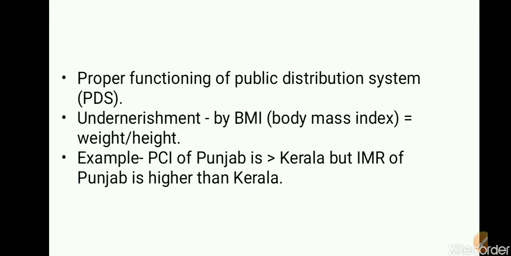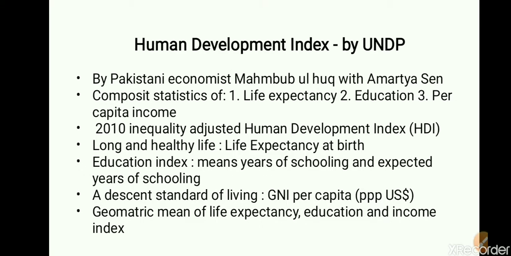the person. Now the human development index has been given by UNDP. It was initially recommended by Pakistani economist, that is Mahbubul Haq, in collaboration with Amartya Sen. It focused on three basic parameters, that is life expectancy, education and per capita income.